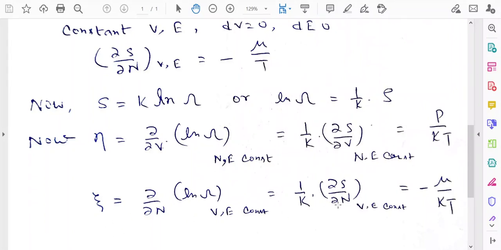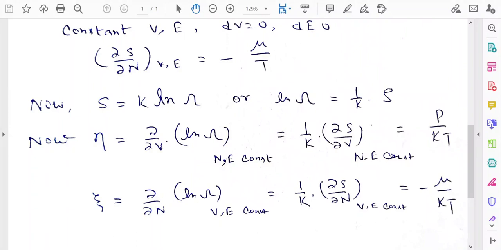So right now we have introduced three parameters. The first parameter was beta, beta was 1 by KT, next eta is equal to P by KT, and zeta is equal to minus mu by KT. But actually what is the significance of these thermodynamical parameters?